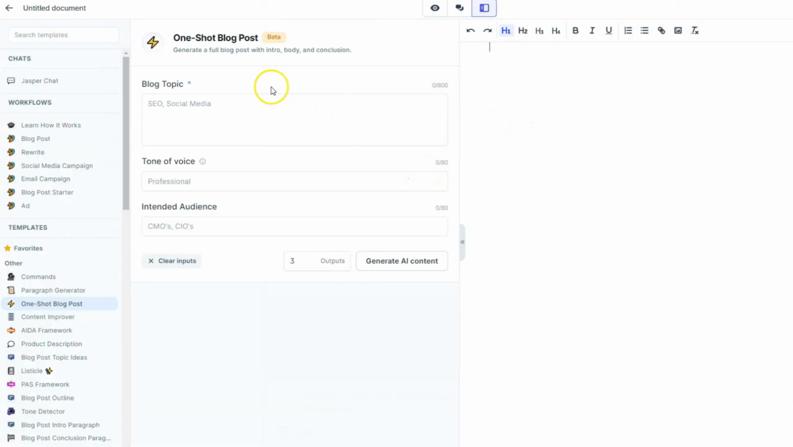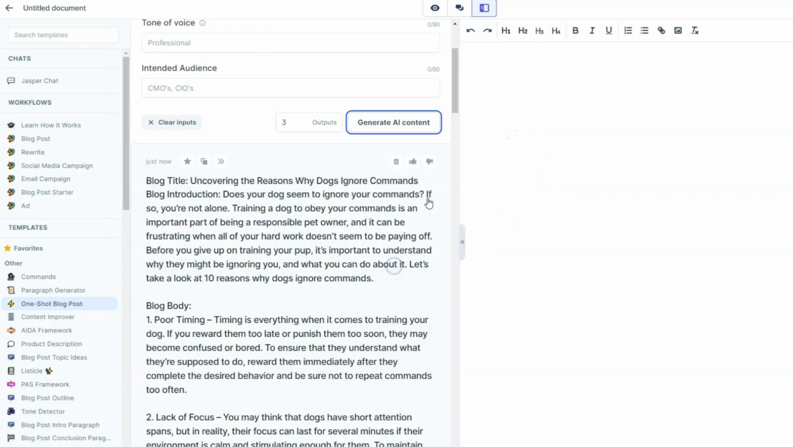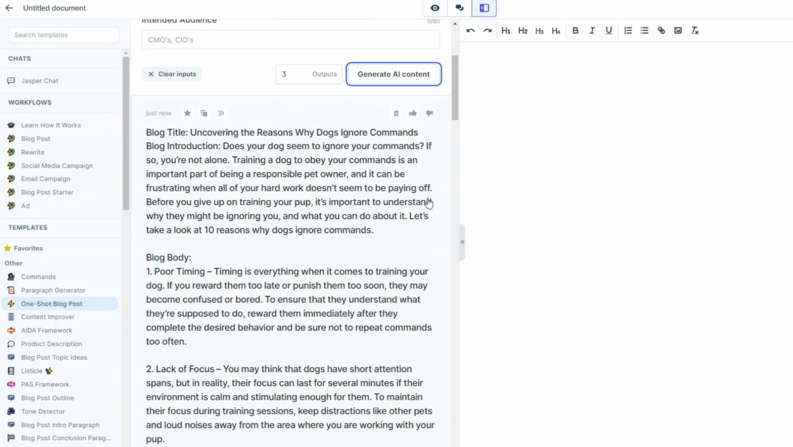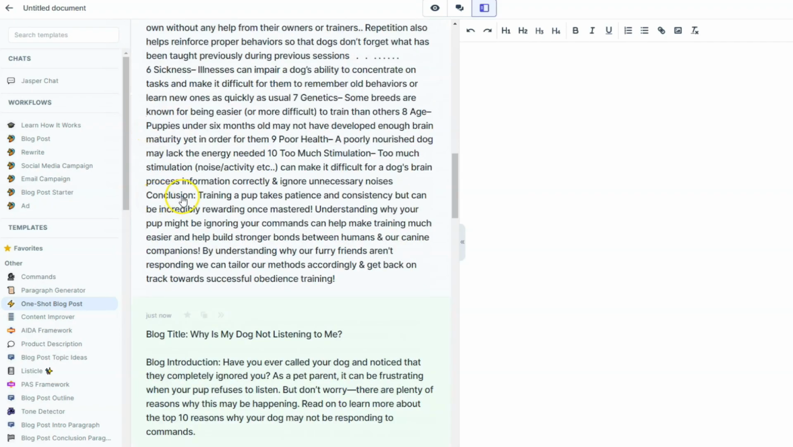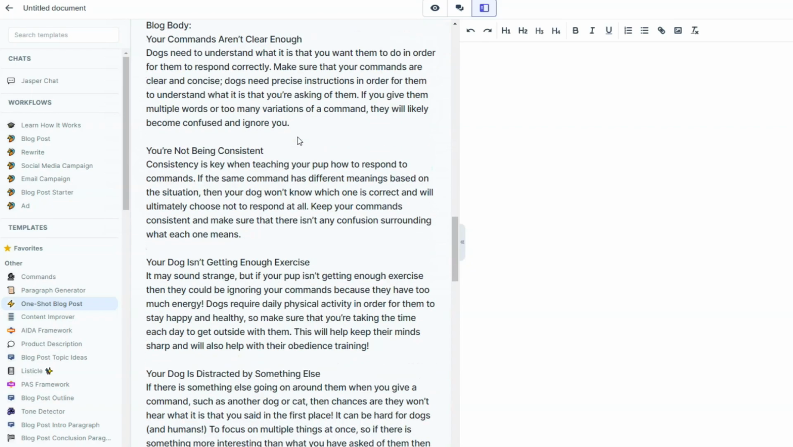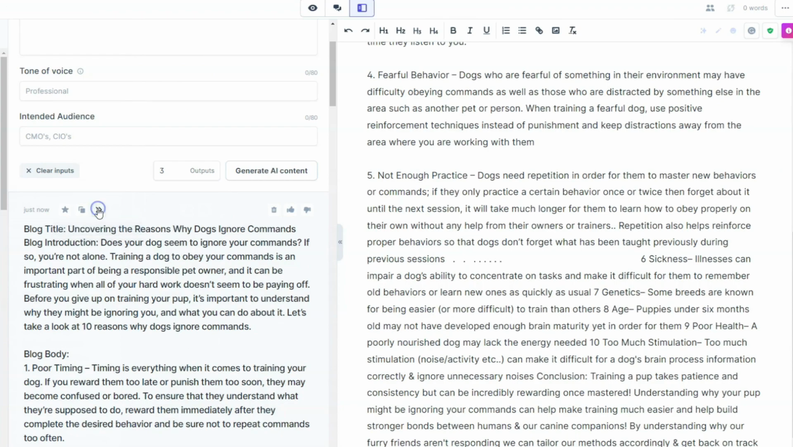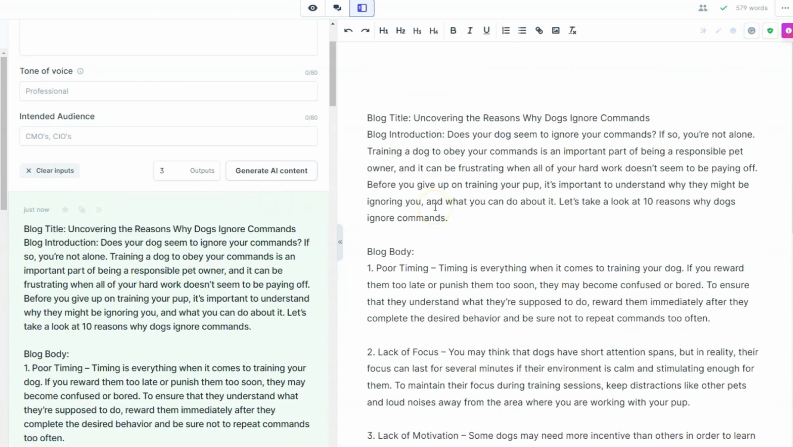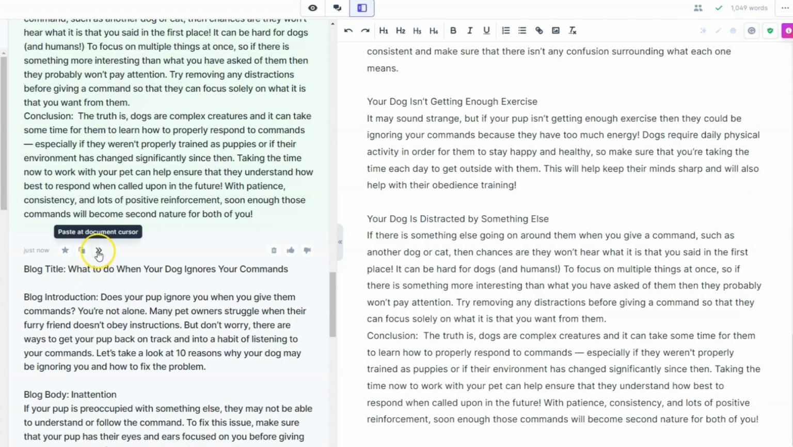So for this example, I will take another title. Now I will demonstrate how we can use the template of one short blog post. We just need to click on Generate AI Content. And Jasper wrote us 3 examples for articles. There is the blog title, the blog body, and the conclusion. I will read each of them and combine them into one long article. I can click on the arrow and it will bring them to the right. I will go to the second one, click on the arrow, and do the same for the third one.